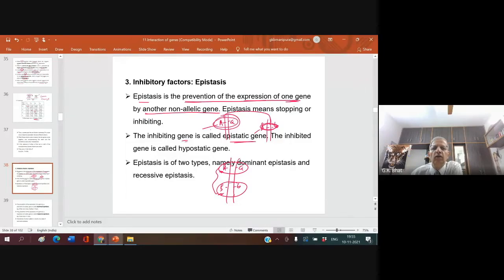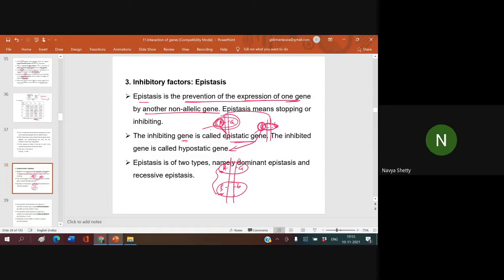If this gene inhibits the expression of that gene, for example if gene A inhibits the expression of gene B, the inhibiting gene is called epistatic A. The inhibited gene is called hypostatic B. Understood? Yes, sir.